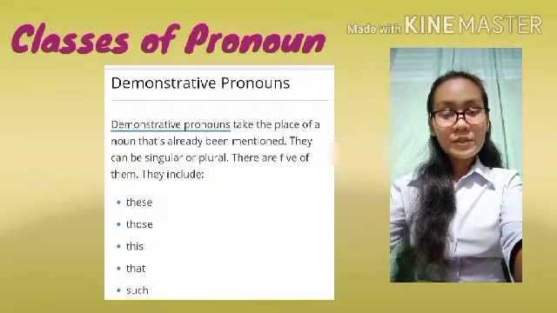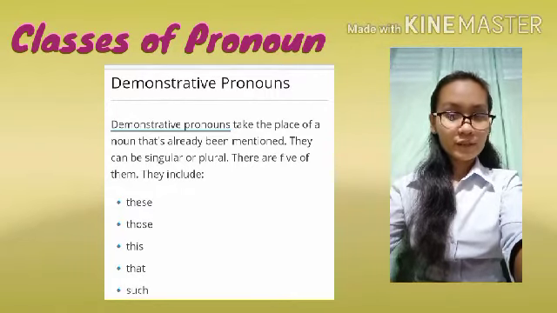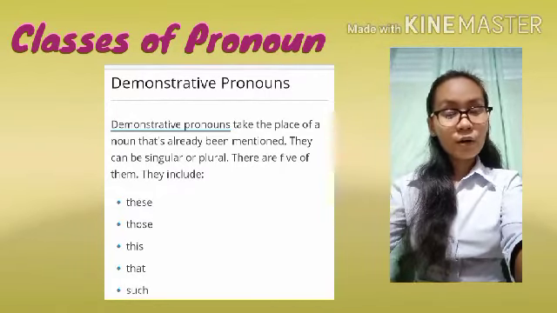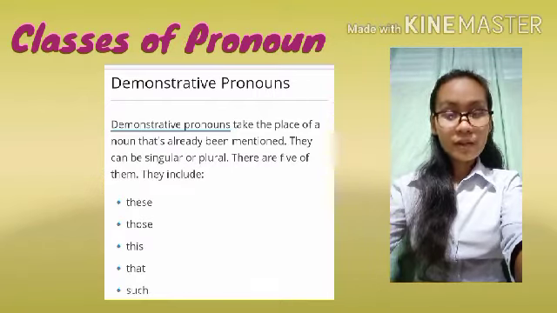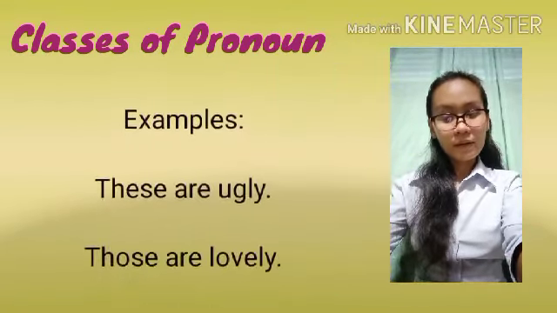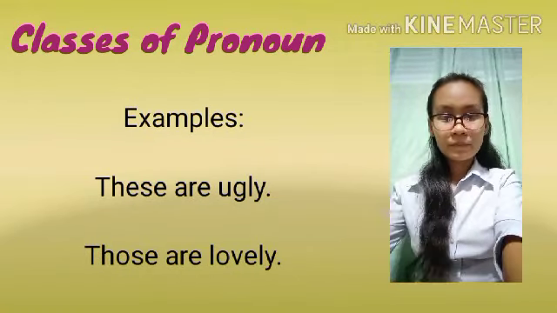Demonstrative pronouns. Demonstrative pronouns take the place of a noun that's already been mentioned. They can be singular or plural. There are 5 of them. They include this, these, those, that, and such. Example: These are ugly. Those are lovely.